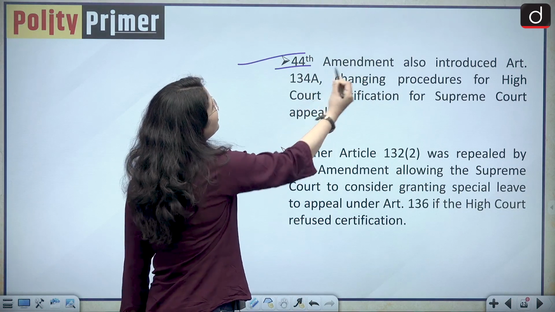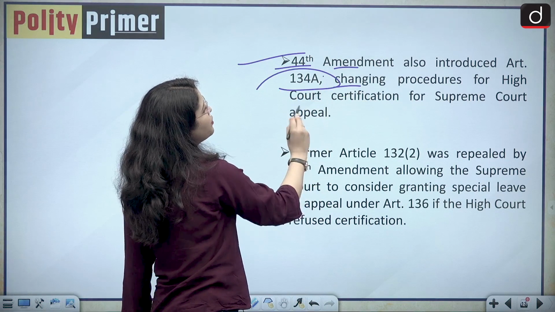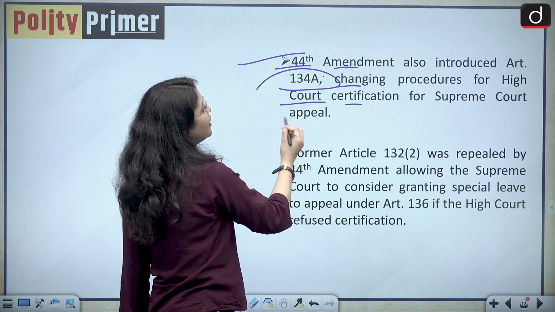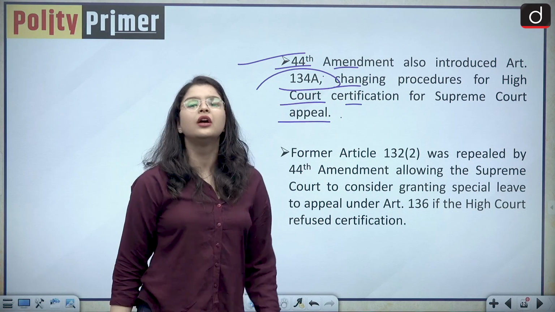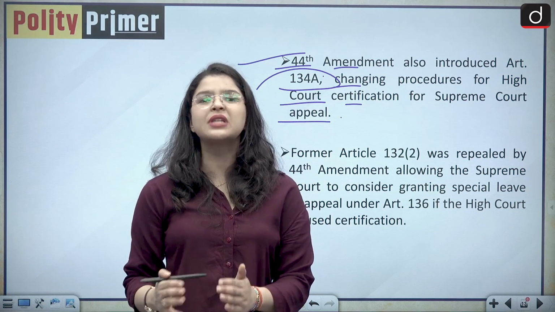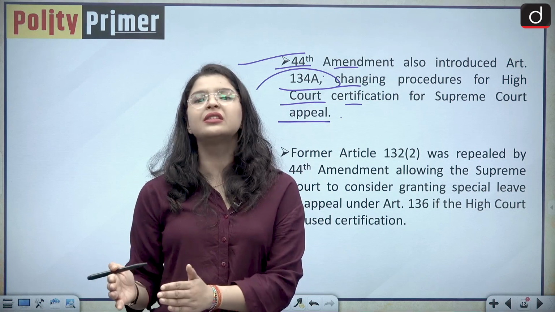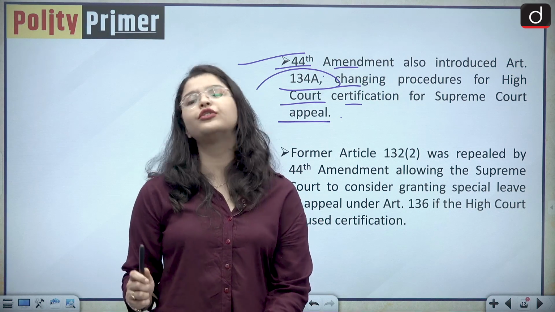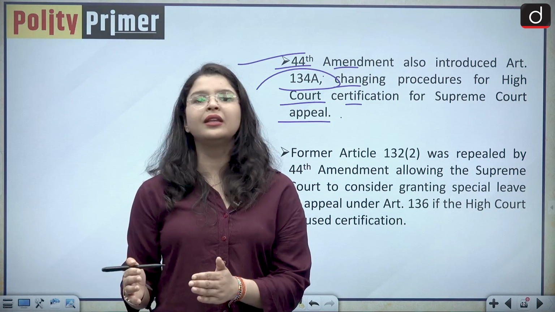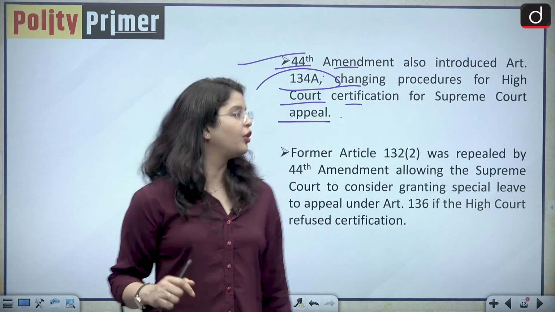The 44th Amendment also introduced Article 134 Clause A, changing procedures for high courts' certification for Supreme Court appeal. So what does this Article 134 Clause A state? That if a substantial question of law is involved in a case and if it needs interpretation or the interference of the Honorable Supreme Court of India, then the High Court will certify that yes, you can appeal this case in the Honorable Supreme Court of India.